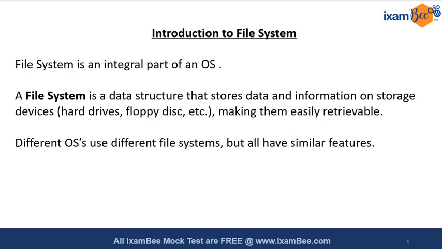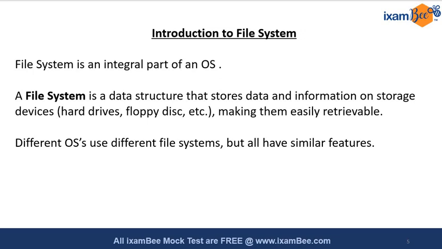After understanding the file and file structure, we have to understand the file system. So what is the file system? File system is an integral part of an operating system, because at the end everything is managed in the file system. A file system can be considered as a data structure that can store data and information on storage devices like hard drives, floppy disks, and these kinds of structures, and make them easily retrievable. Whenever we make a file, we make sure that whenever we want to access it, it is easily retrievable. Different operating systems use different kinds of file systems, but all have similar features.